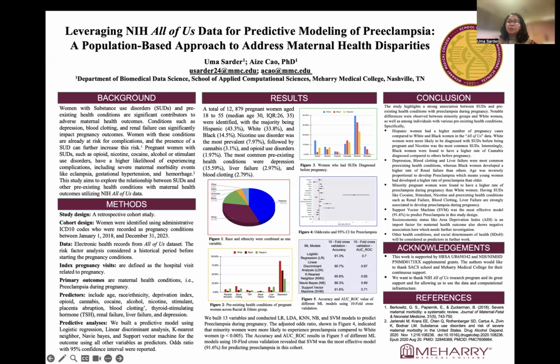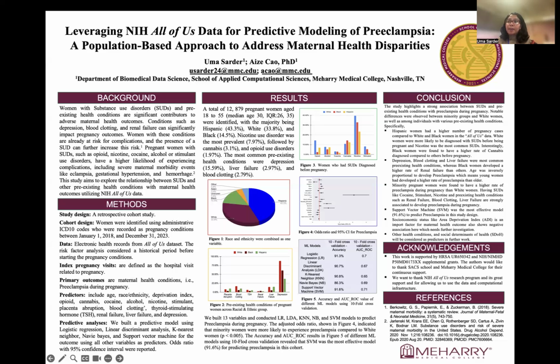At first, I will give you a little background. Substance use disorder during pregnancy poses significant risks. Previous research highlights that women with substance use disorder and conditions like depression, liver failure, thyroid stimulating hormone, renal failure, and blood clotting disorder face compounded risks during pregnancy. Those women are more likely to experience severe maternal morbidity, including gestational hypertension, preeclampsia, and hemorrhage.